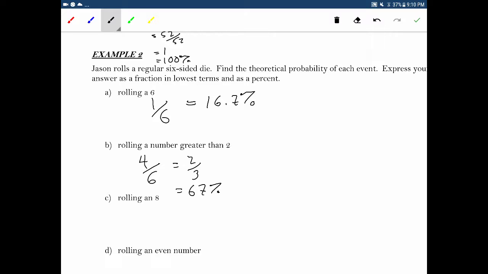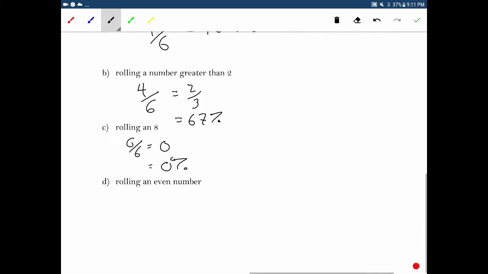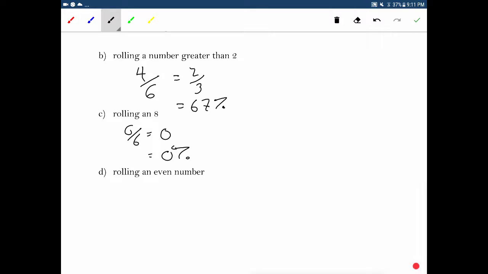Rolling an 8. How many ways can you roll an 8? 0. So 0 out of 6 is just equal to 0, which is 0%. It is impossible to roll an 8 on a 6-sided die, so it's just 0%. Okay? Sometimes you can just use your brain on these.